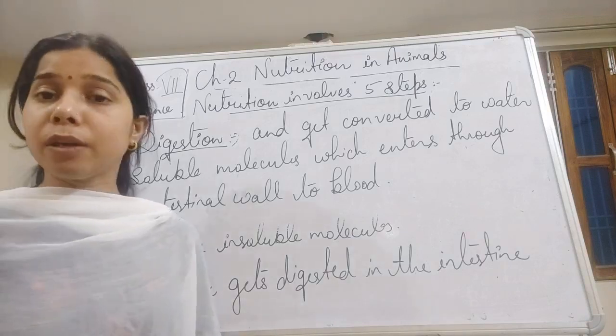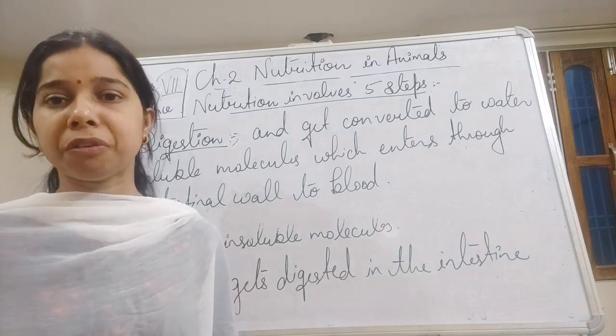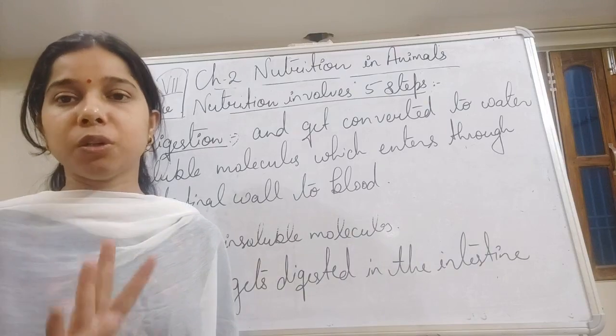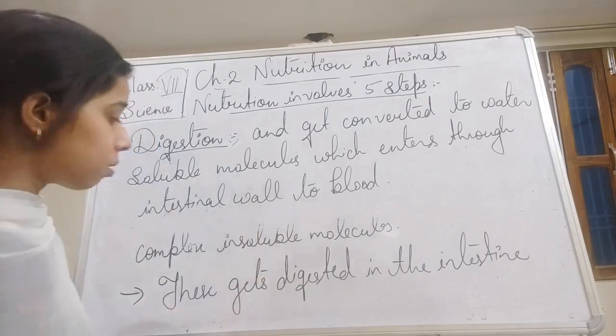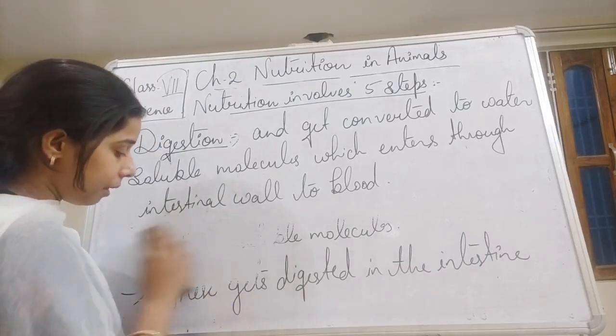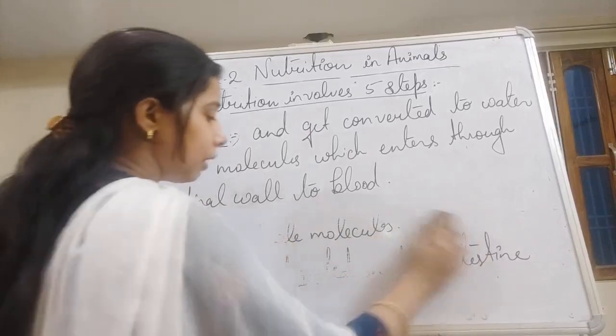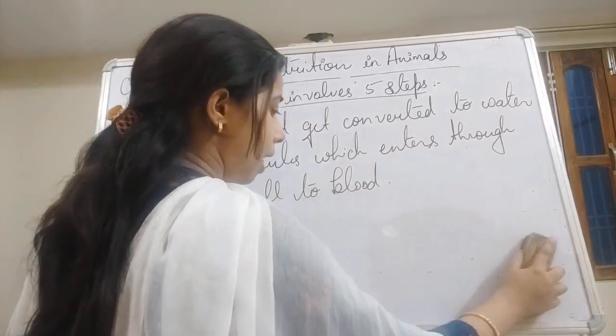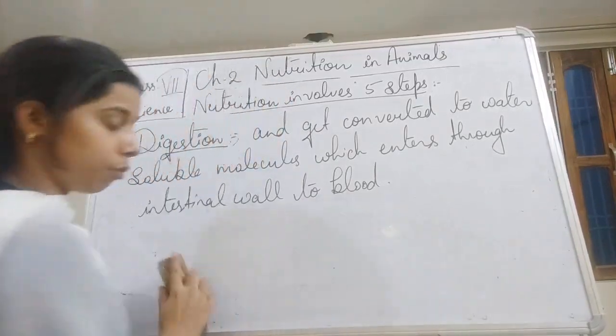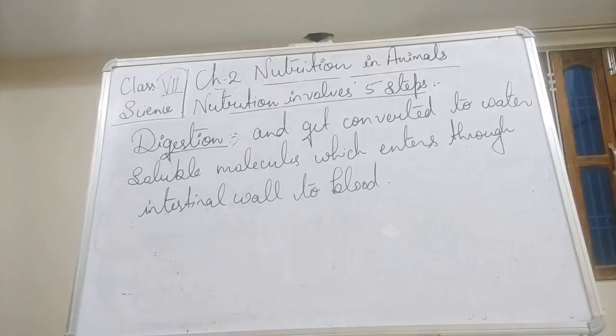In digestion, two kinds of methods happen, called the physical method of digestion and the chemical method of digestion. I'll tell you how they work, students.